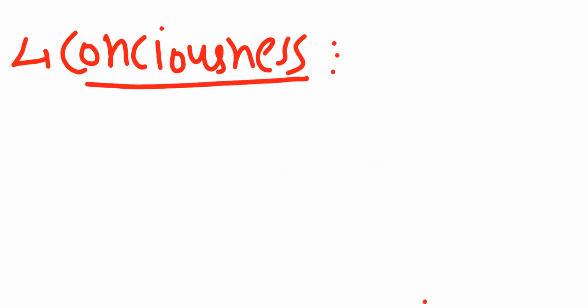Next one, the fourth property, consciousness. Consciousness in general terms we use for awareness. Basically, it's the awareness of the surroundings and response to external stimuli, or environmental stimuli.